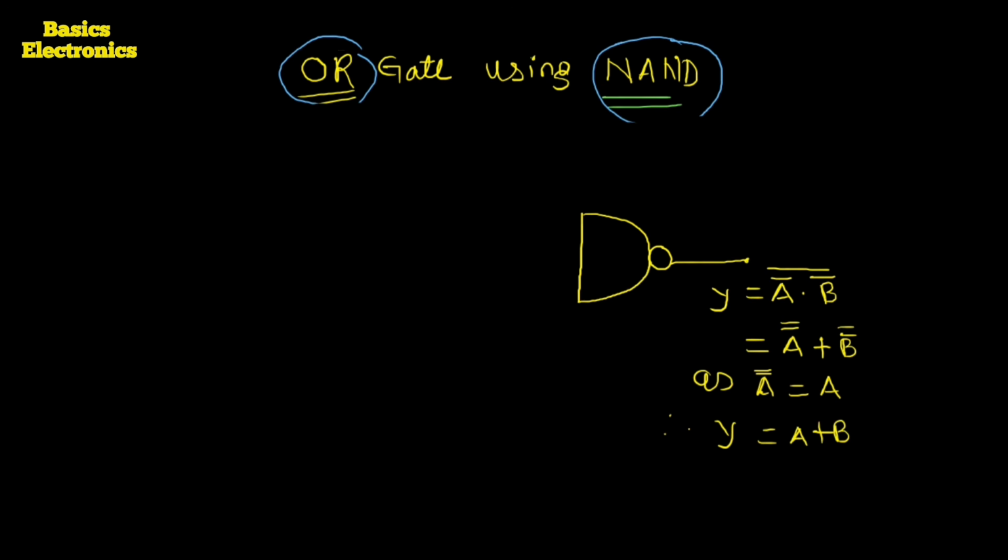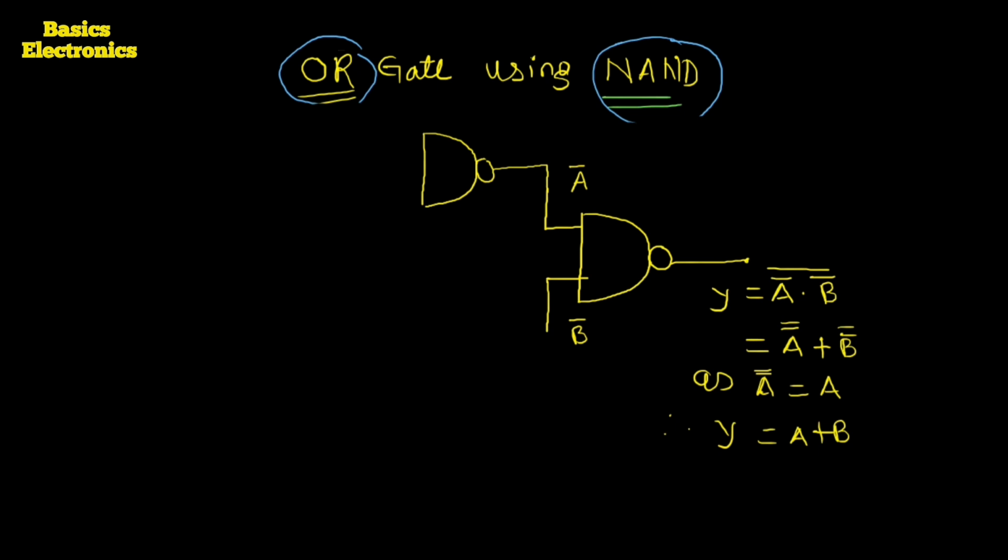Okay. So as per this equation, this NAND gate has two inputs. The first input is A complement and the second input is B complement. A complement we get by using a NAND gate. So here one more NAND gate we have to use, and that NAND gate's both inputs we short, because if we short the inputs of the NAND gate, then it works as an inverter.